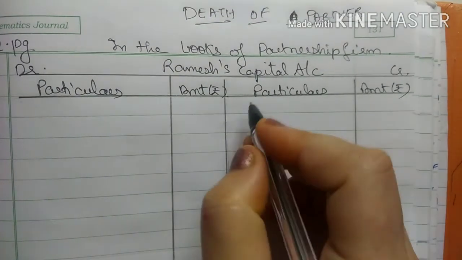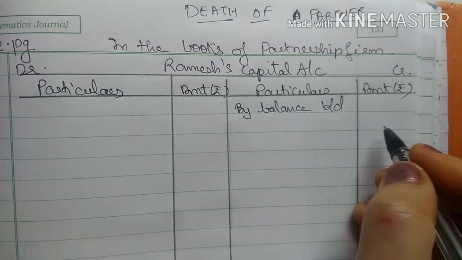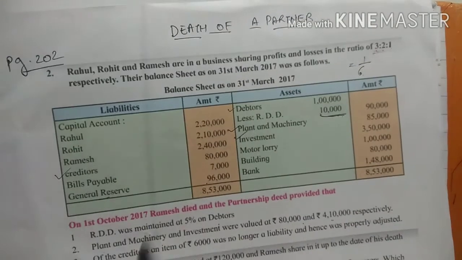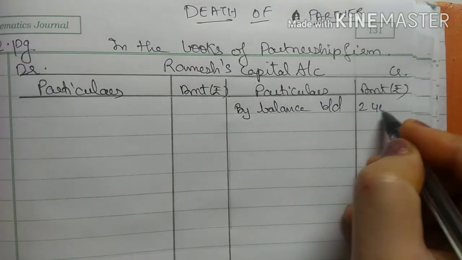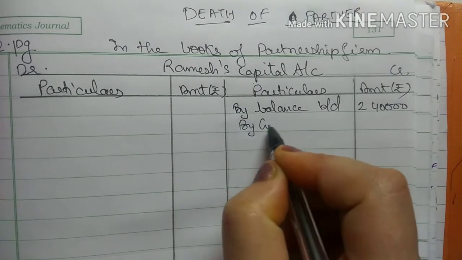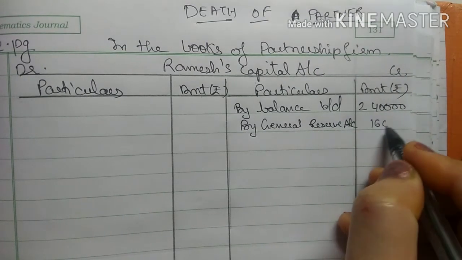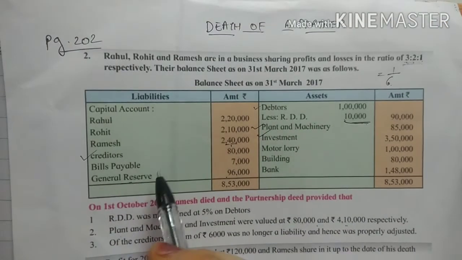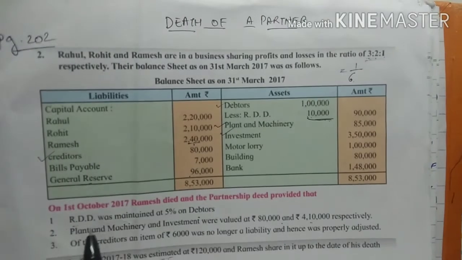So this will come in the partners' capital account, credit side. First we will write the balance brought down, the Ramesh capital account balance. See, in the question, the Ramesh capital account balance is 2,40,000. So 2,40,000, by general reserve account, as we calculated, 16,000. Okay, and from liabilities there is nothing else which can be distributed or which will be paid to Ramesh. Okay, now see the first adjustment.